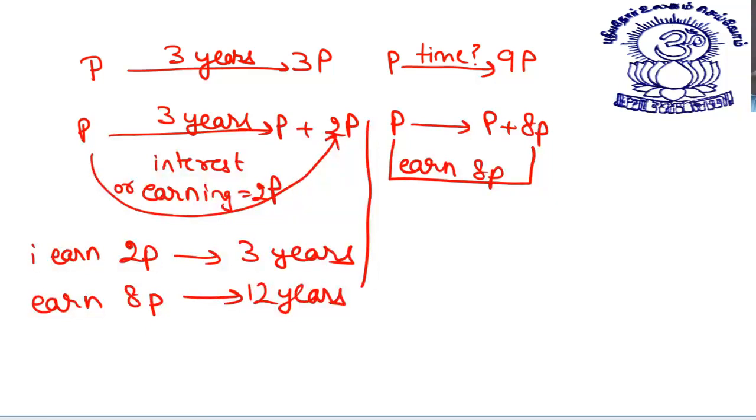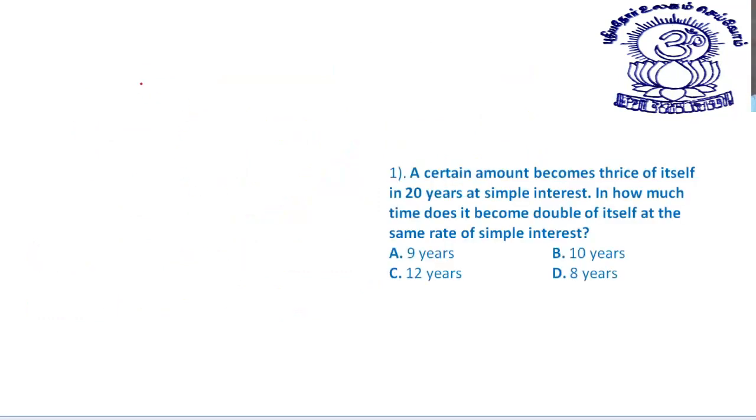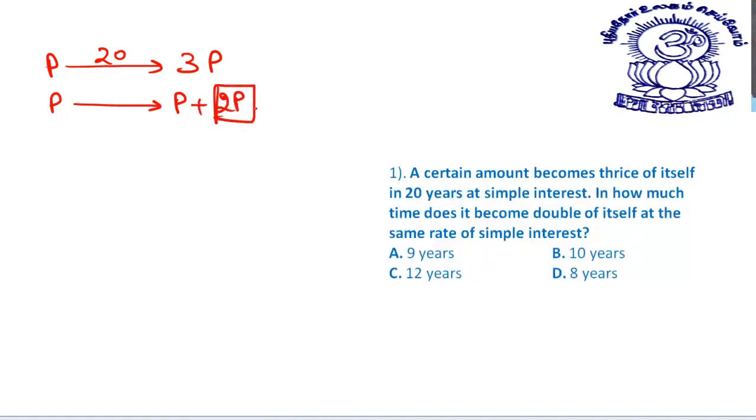So I hope things are clear to everyone. Now let's start with the questions of this type. A certain amount becomes thrice of itself in 20 years. Look, a principal P becomes 3P in 20 years. What does it mean? It is like P plus 2P. This 2P is being earned in 20 years. This is the earning.